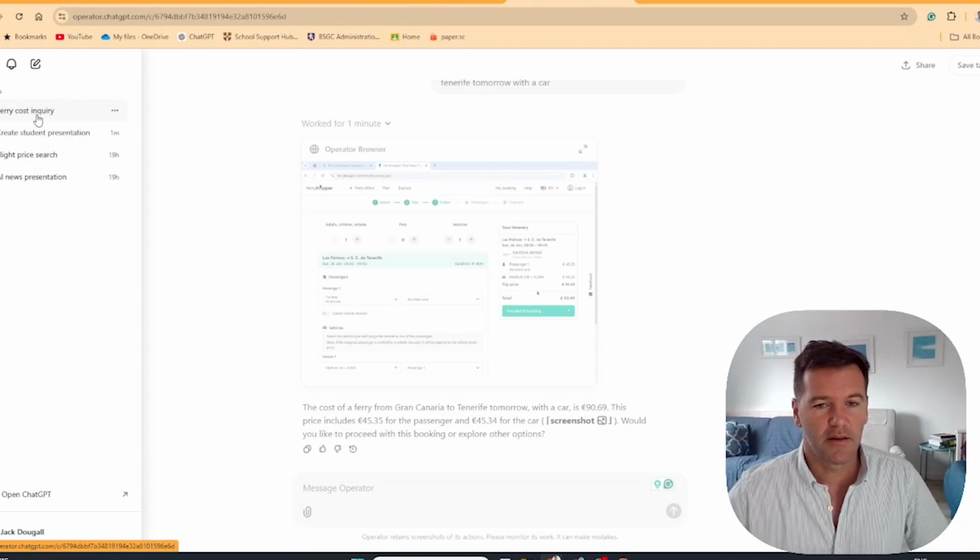Pretty incredible, pretty scary. It's definitely going to be a different world once that gets rolled out. At the moment, as I say, hidden behind the €200 of ChatGPT, I'm sure there's going to be more competition and more people pushing the cheaper models of this agentic style where it takes control of things. Let's see what happens.